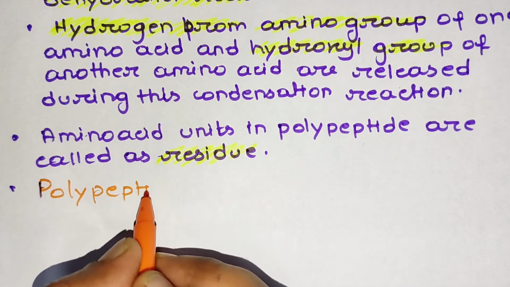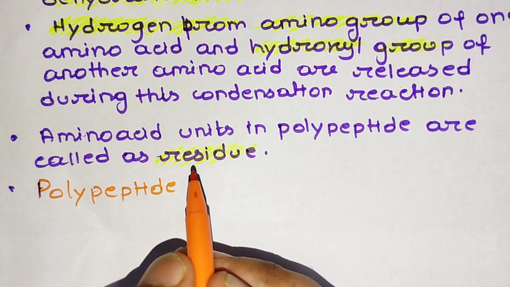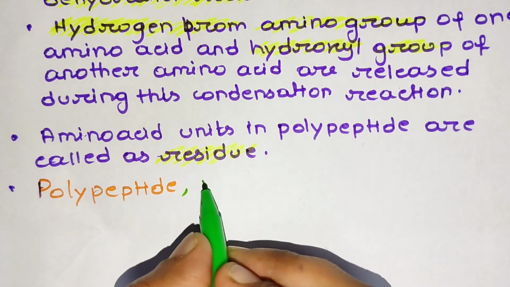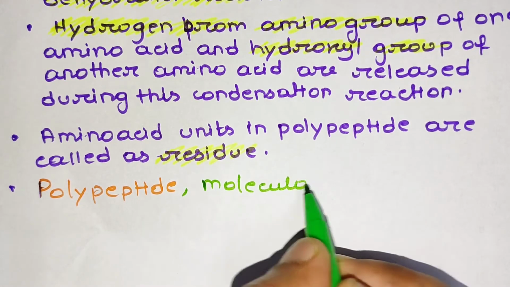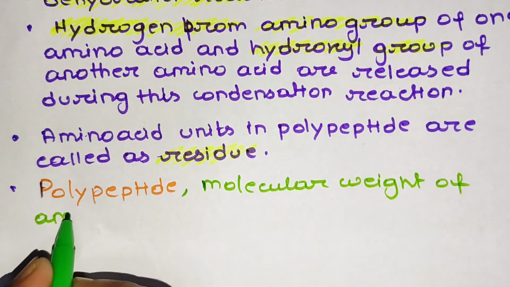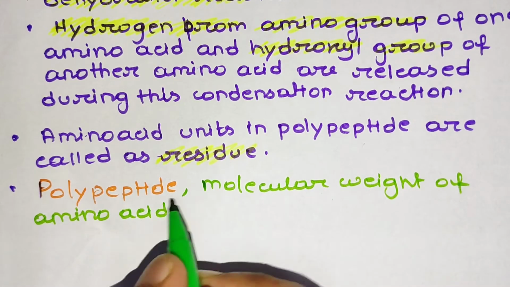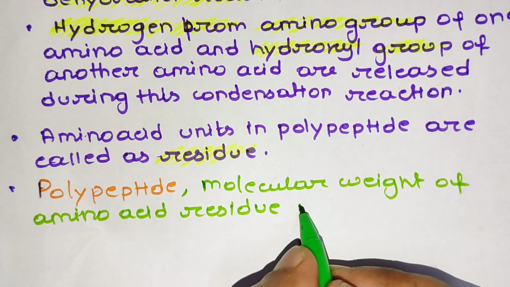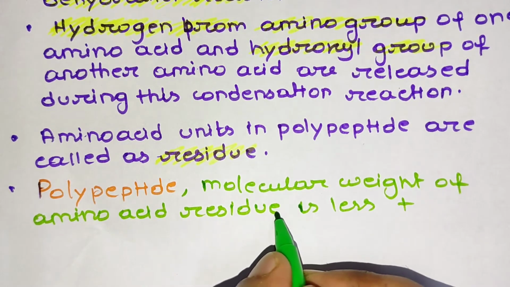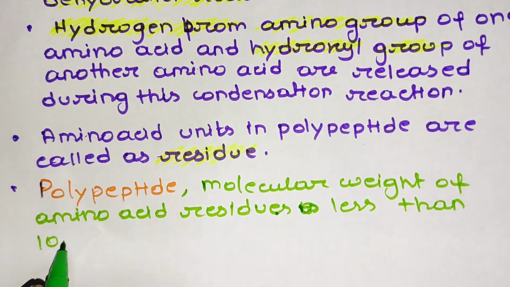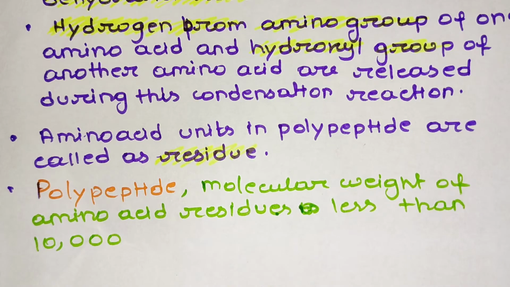Now what is the difference between polypeptide and protein? In case of a polypeptide, the molecular weight is less than 10,000.